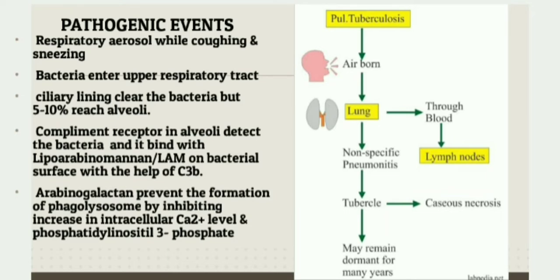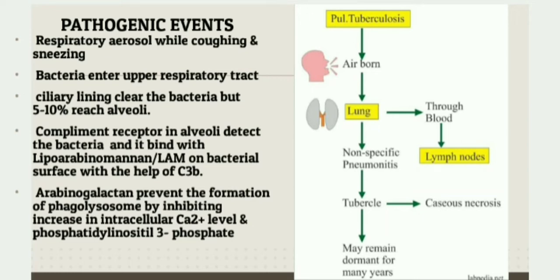Upper respiratory tract has ciliary lining which helps in clearing the bacteria and abnormal antigen. Consider a situation where 5 to 10% of this bacteria entered the upper respiratory tract by overcoming all these obstacles and reaches the alveoli. Our alveoli has macrophages and these macrophages have complement receptors which can detect the bacteria.